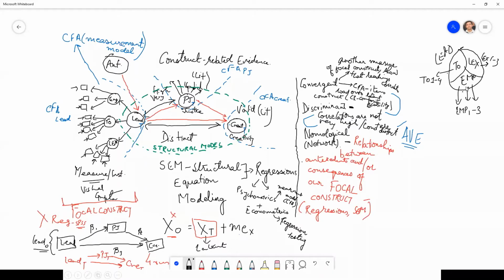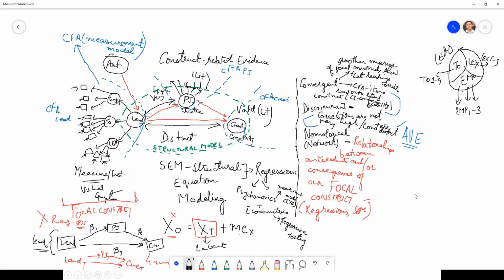So there is no other item that you will write to measure leadership separately. These are 10 items that together make up the leadership construct. You will always have it like this. EMP is a reflection of leadership, TO is a reflection of leadership, LEX is a reflection of leadership. For example, instead of leadership, I'm using some other construct, which is not a higher-order construct.